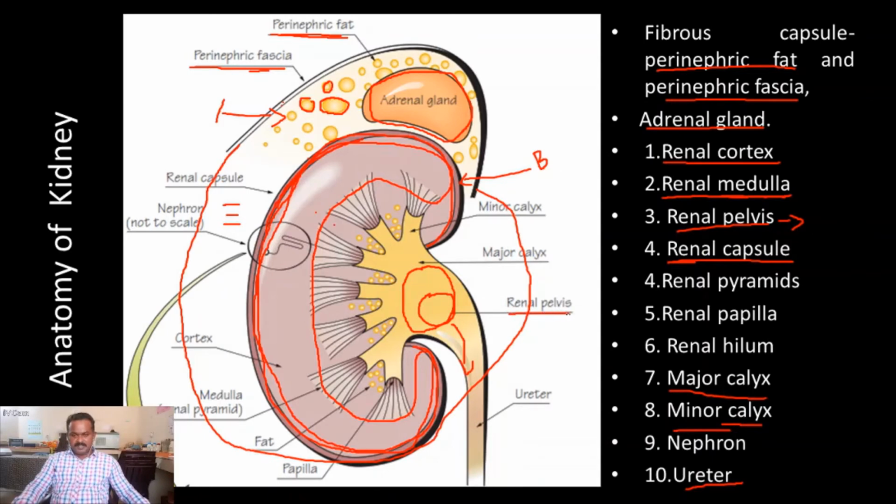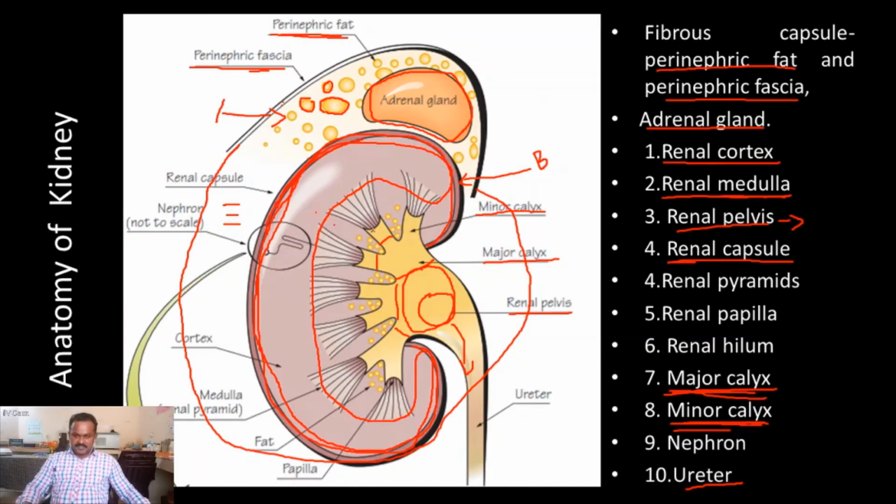Once the renal pelvis propagates, it divides into 2 or 3 parts. The name of these parts is the major calyx. Once again the major calyx subdivides into another 1 or 2 branches, and the name of the branch is the minor calyx. This is the minor calyx, indicated very clearly, and this is the major calyx. So the minor calyx, major calyx, and pelvis and ureter jointly allow the flow of urine into the ureter.